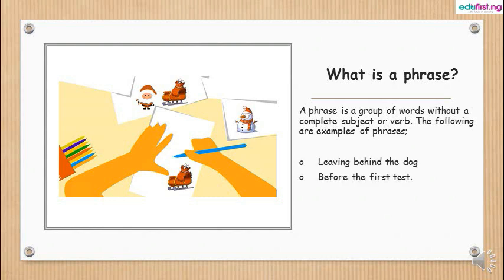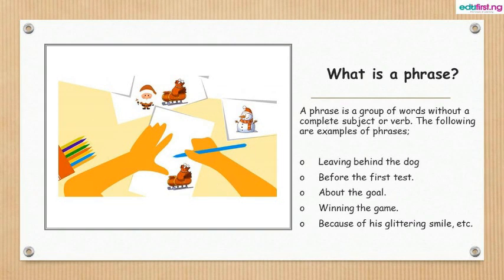Leaving behind the dog, before the first test, about the goal, winning the game, because of his glittering smile. We could see that all these examples I just mentioned, none of them seems to be complete, or they don't sound complete. In other words, they don't have a complete meaning. Their meaning is partial. So for it to be complete, we have to add a clause to it, and then we'll derive the full meaning of the sentence.